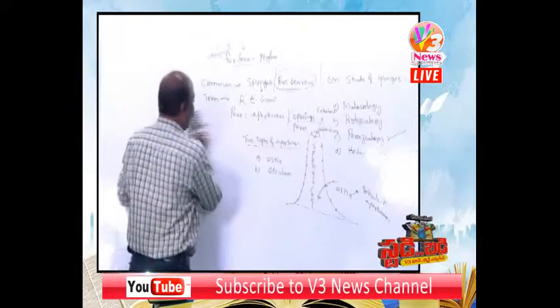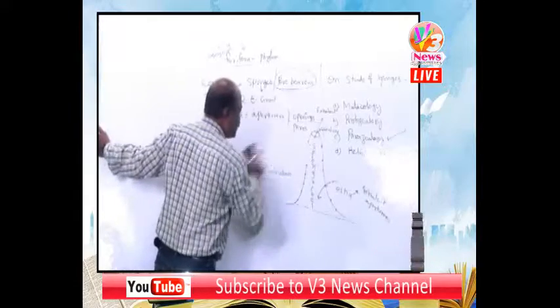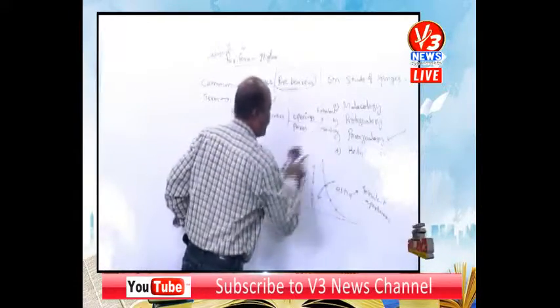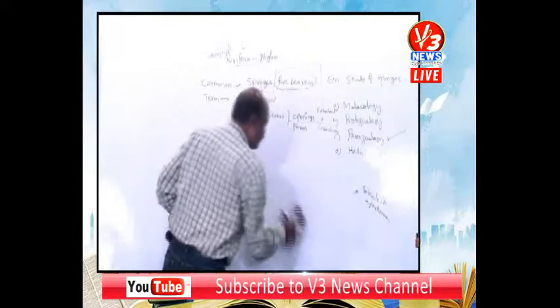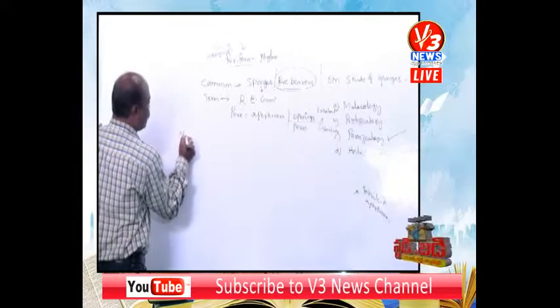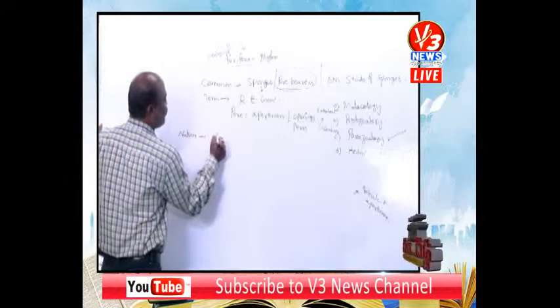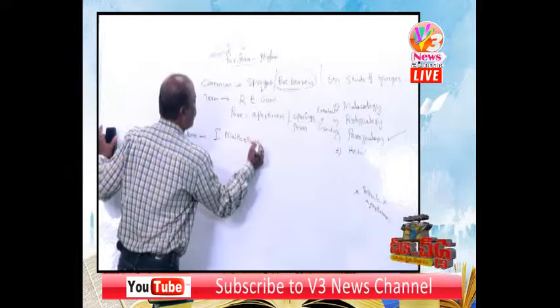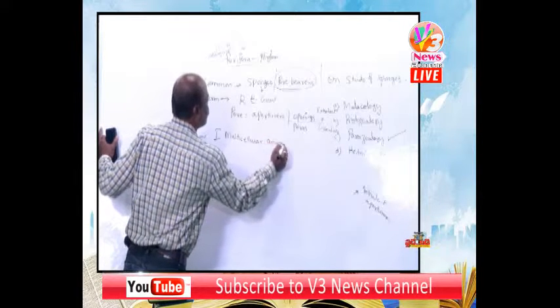And one more, their nature and habitat. Nature means these are the first multicellular animals.